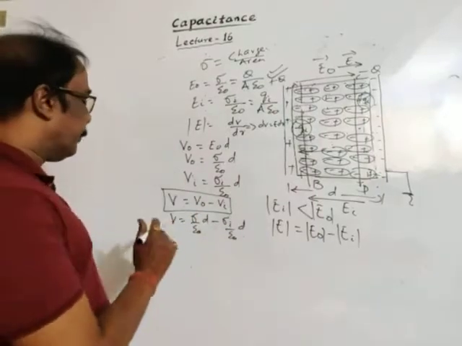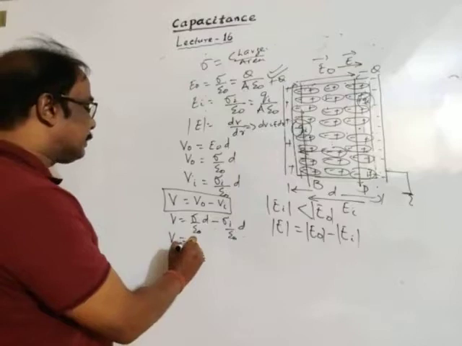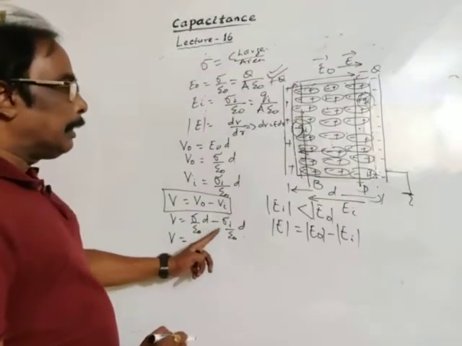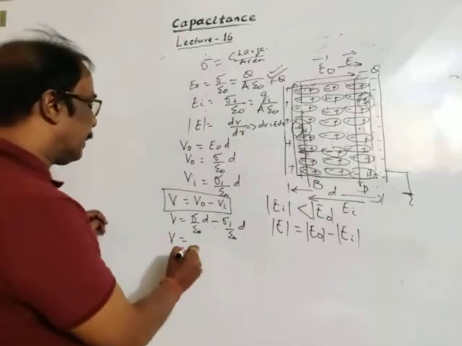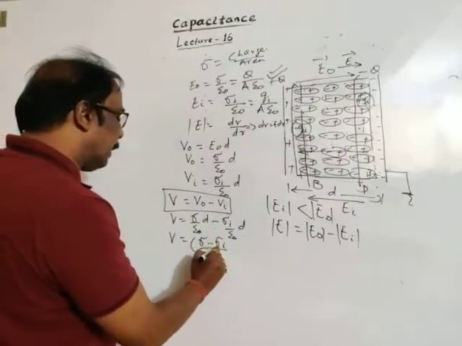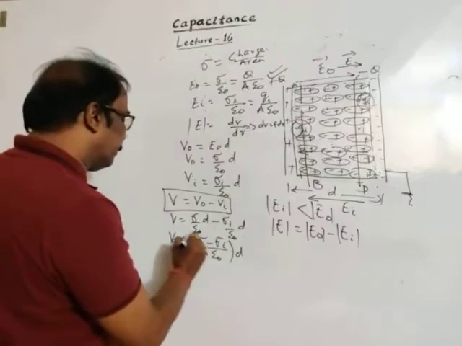We know it. Then the potential difference is sigma minus sigma i divided by epsilon naught into d.